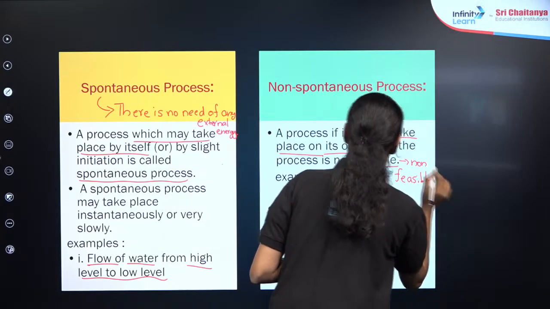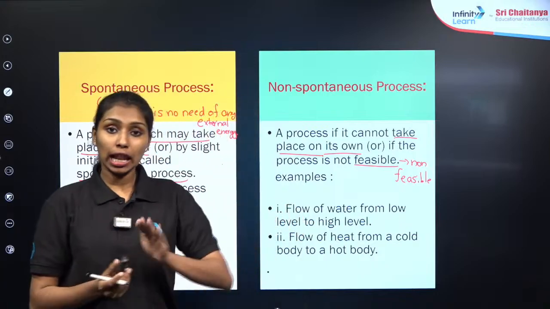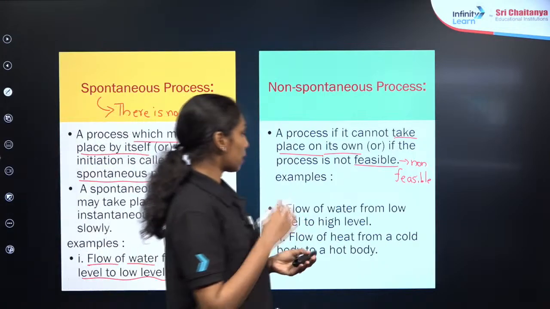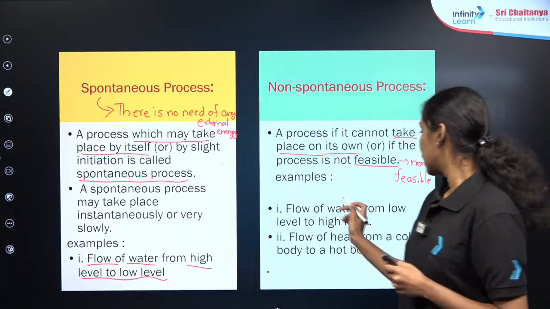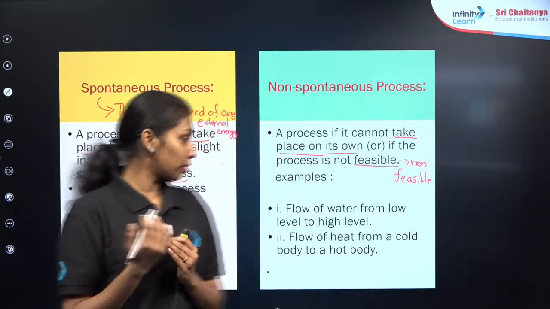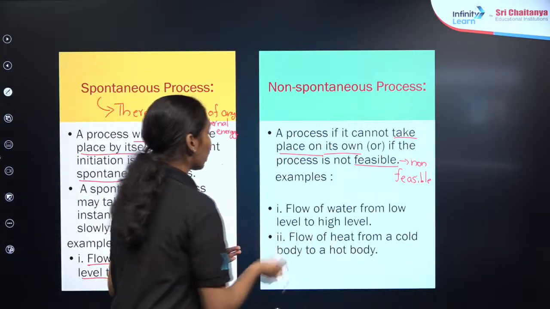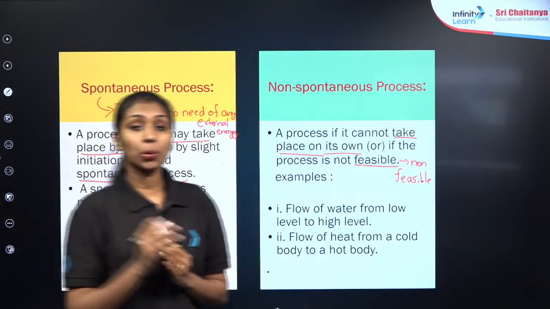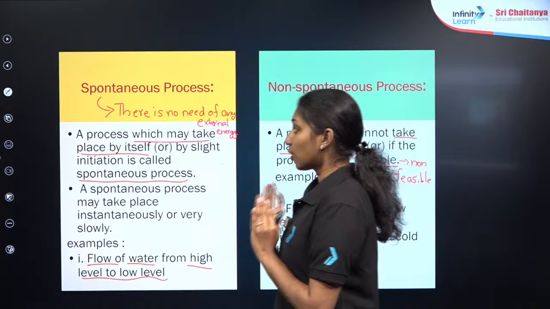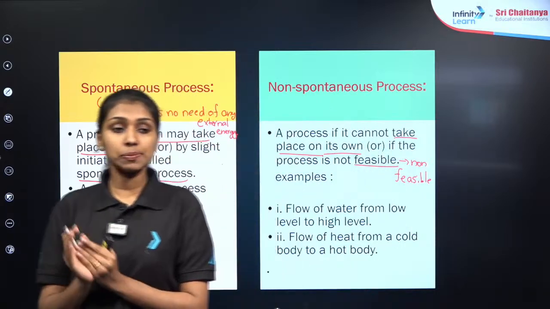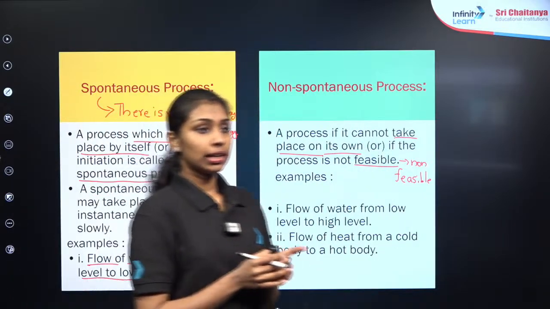Again, an example is the flow of water from lower level to high level. Whenever we are pumping water from our well, it will require some motor or external force. Similarly, the flow of heat from a cold body to a hot body again requires an external agency. Such types of processes are known as non-spontaneous processes. Clear?